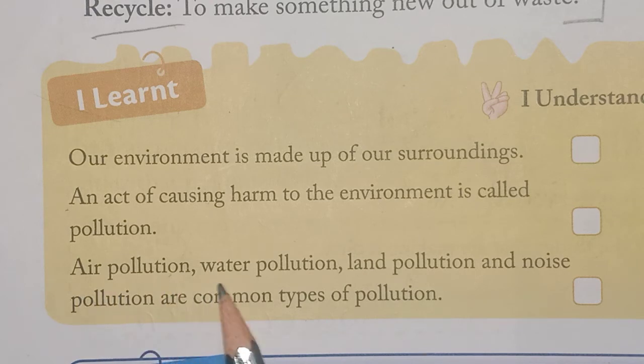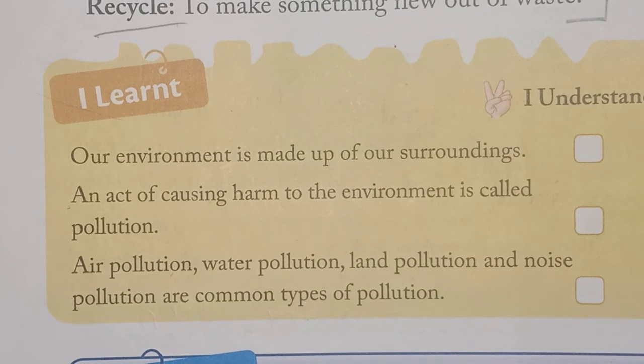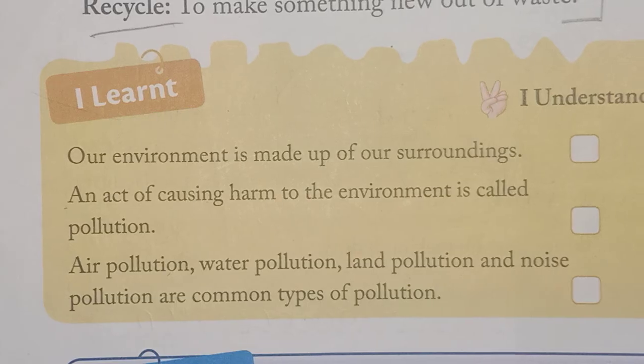Air pollution, water pollution, land pollution and noise pollution are the common types of pollution. So that is about our chapter.